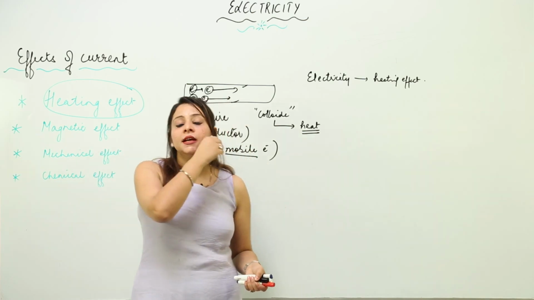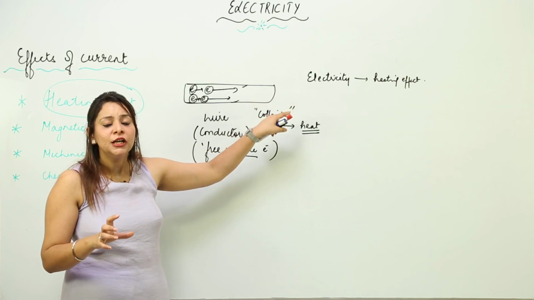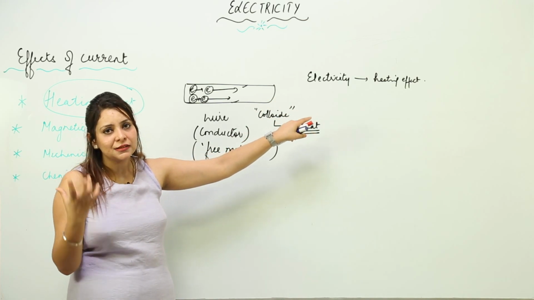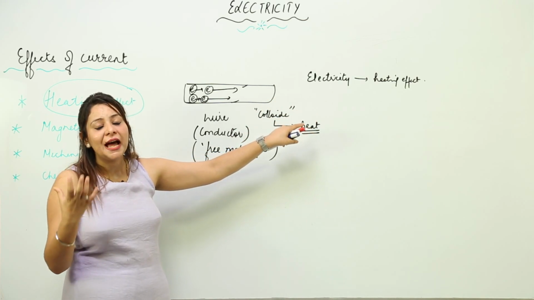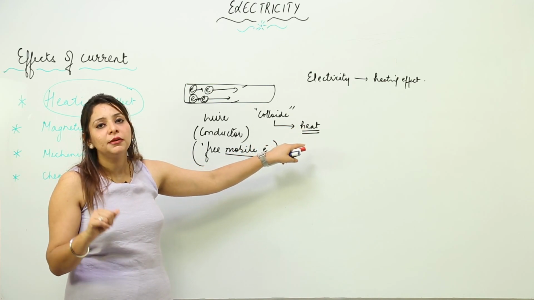So because we passed electricity, the heating effect is produced, the element gets heated up, and that heat is transferred to the base of the iron, which is why we are able to iron clothes.